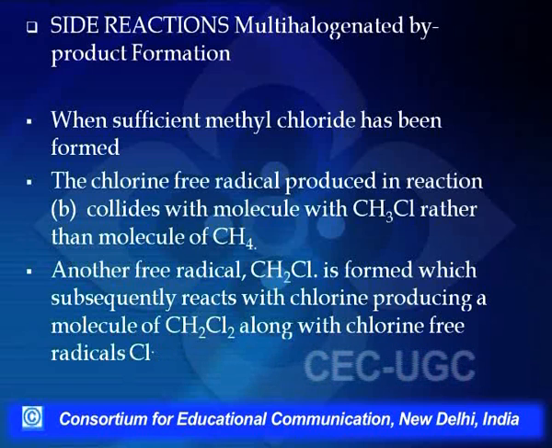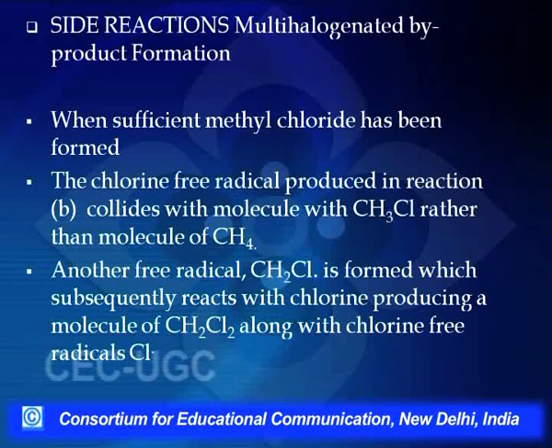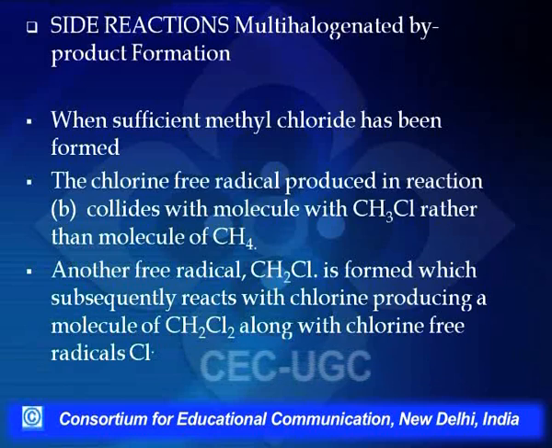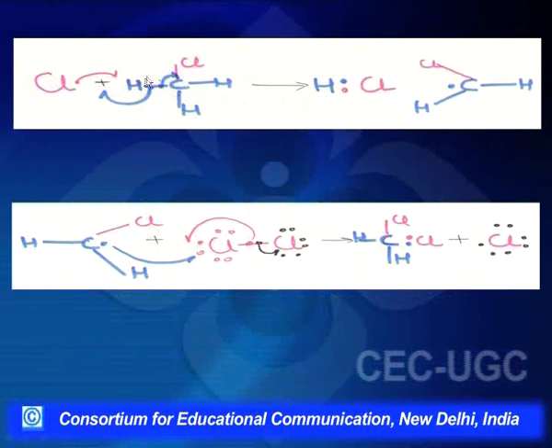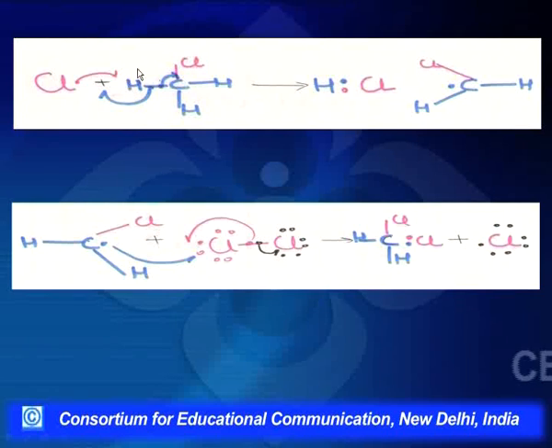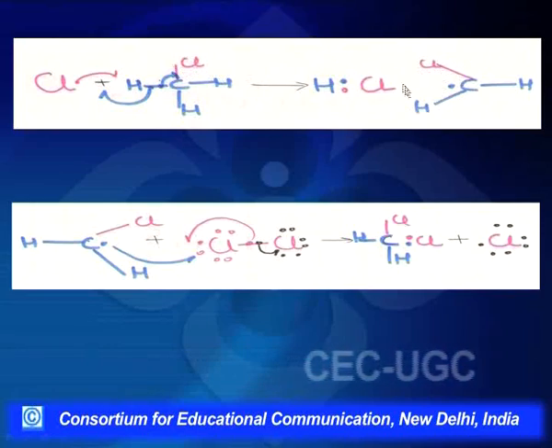Once we have enough methyl chloride in the reaction mixture, the probability is that this chlorine free radical may go and react with a chloromethane molecule. In this process it abstracts a hydrogen atom from here and is converted to hydrochloric acid, and in turn generates a chloromethyl free radical.